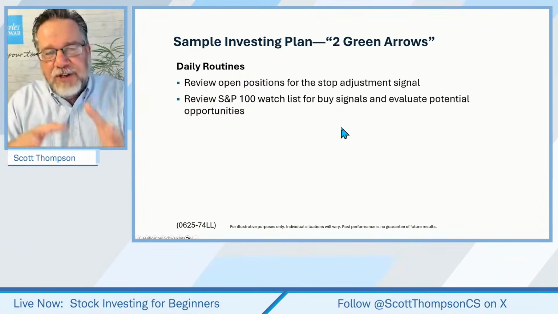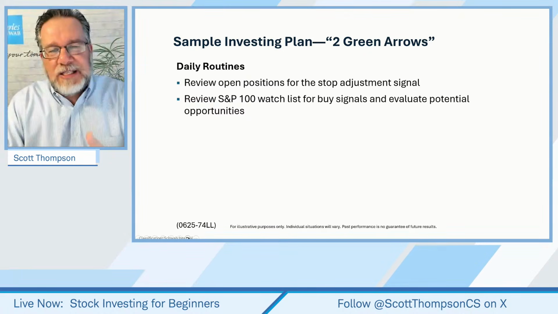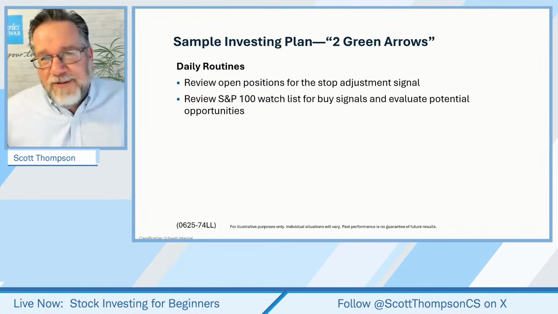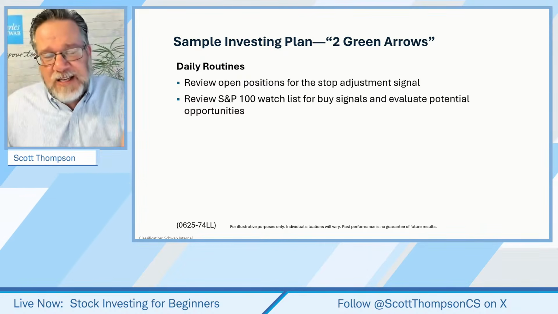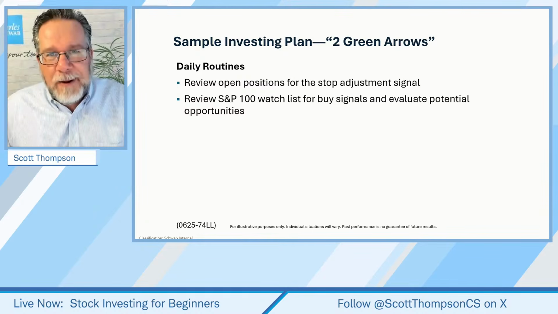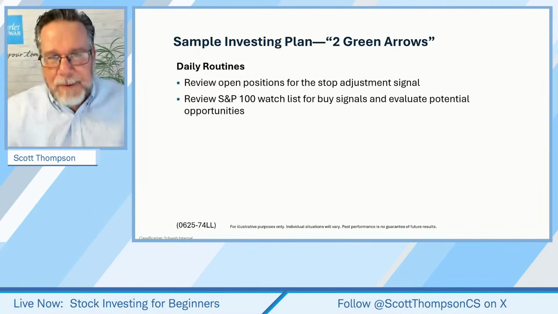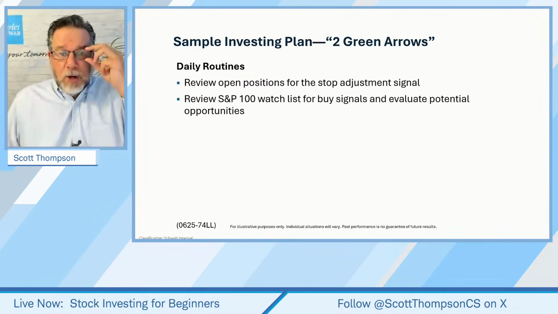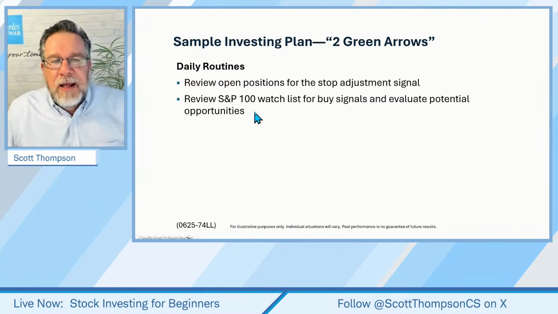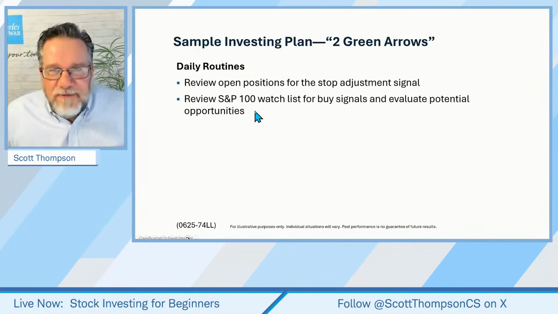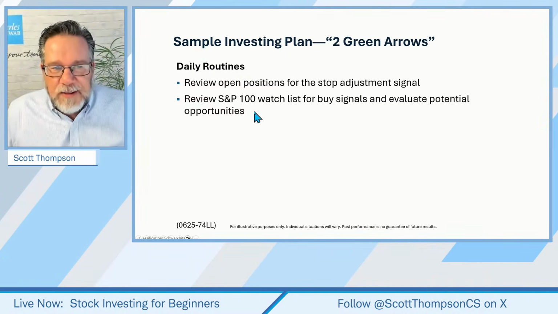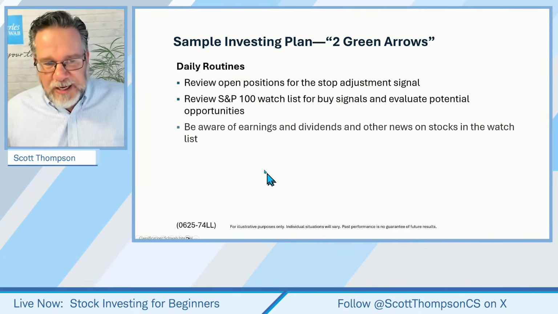So if I have 5 or 6 stocks giving green arrow buy signals, maybe I don't have enough money. In fact, if I'm investing 5% of my portfolio in every position, I can have up to how many? 20, right? I can only get 20 positions on there, and then basically I'm out of money, right? So as we go through the routine, this might get faster and faster because we just have limited funds.